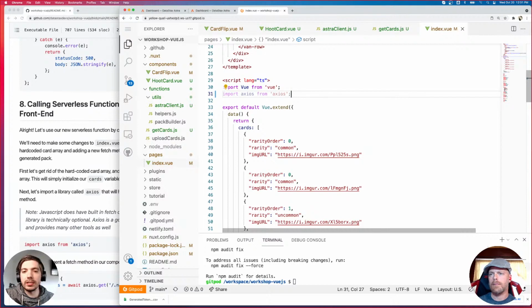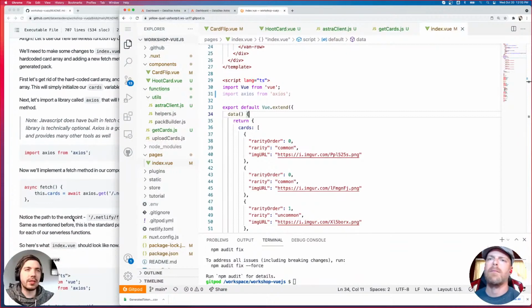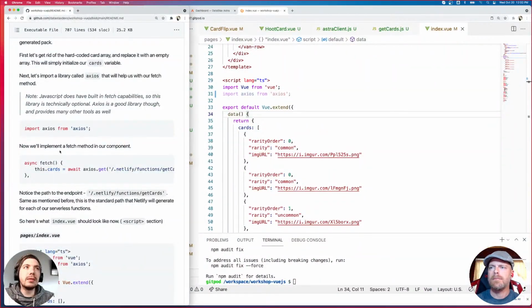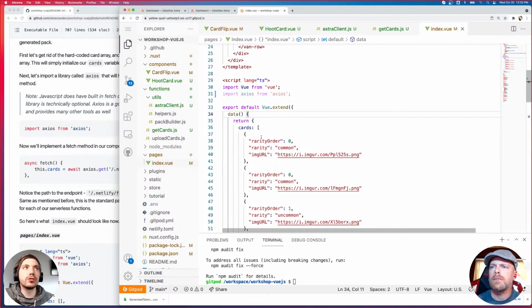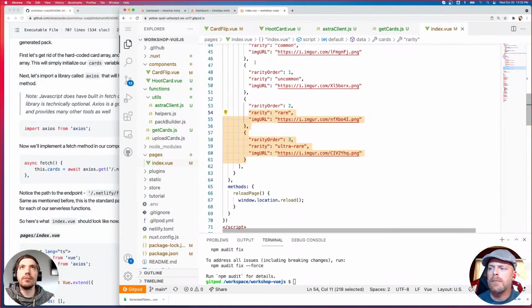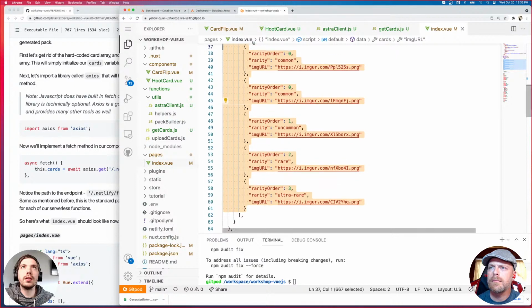Really useful. JavaScript technically has a built-in method called fetch. Axios kind of gives you a bit more ability to do certain things, and the syntax is nicer in my opinion. So we're using Axios. I think Nuxt is set up to use it automatically though. And now we need to implement a fetch method in our component. So first things first, we're not using the hard-coded cards anymore. So let's get rid of that. I'm going to get rid of all this hard-coded nonsense. If I can highlight it.